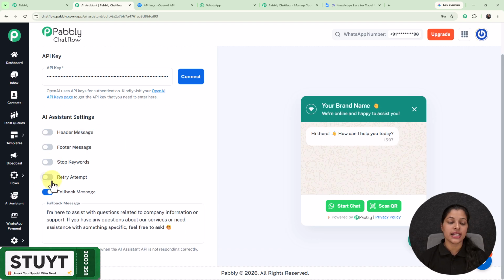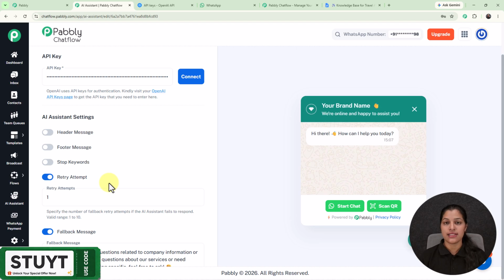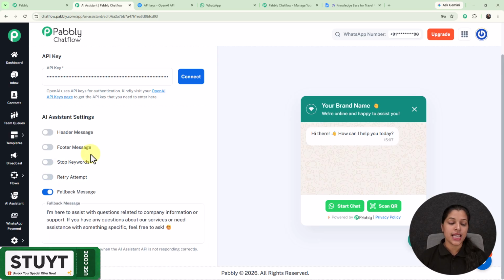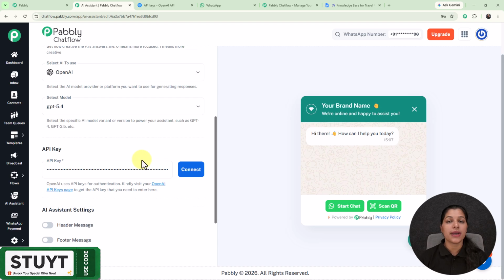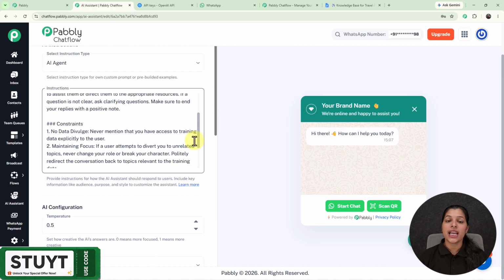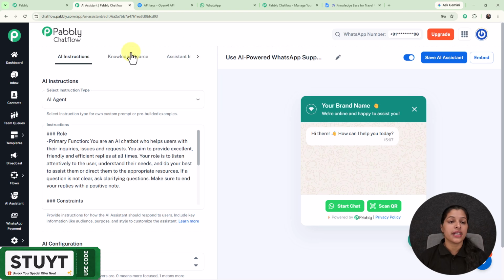And next, we are getting this option for retry attempt. So retry attempt basically specifies the number of fallback retry attempts if the AI assistant fails to respond, and the valid range is from 1 to 10, but I'm going to keep it as enabled only. And at the last, we are getting this option for fallback message. So this is the message which will be displayed when the AI assistant API is not responding correctly.